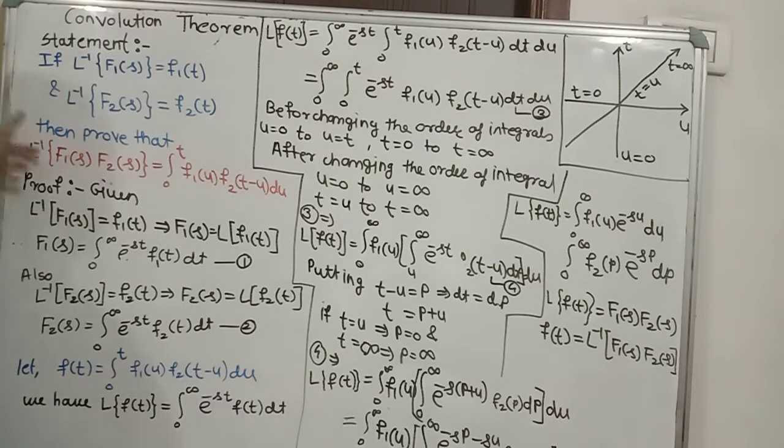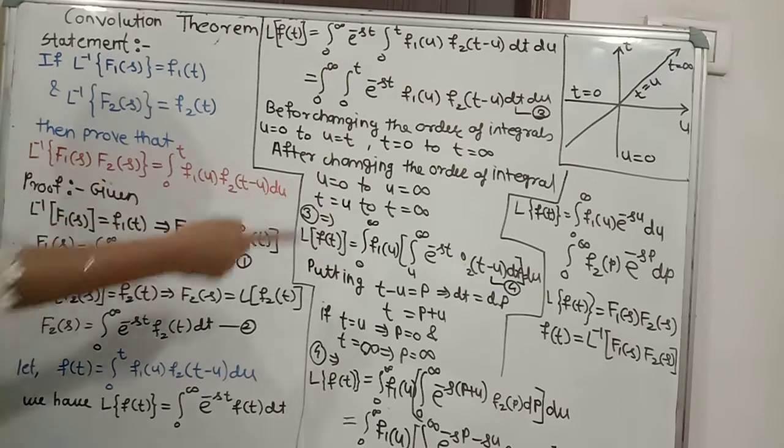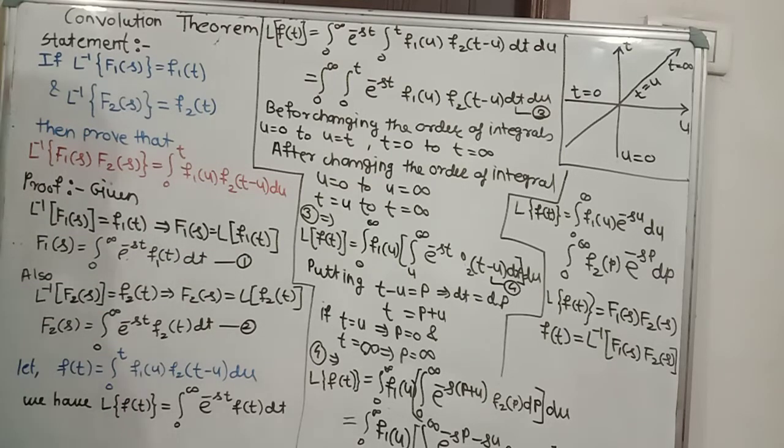So then we have to prove that when we apply Laplace inverse on the product of f1 of s and f2 of s, it is equal to integration from 0 to t f1 of u into f2 of t minus u du. First we write our given part.